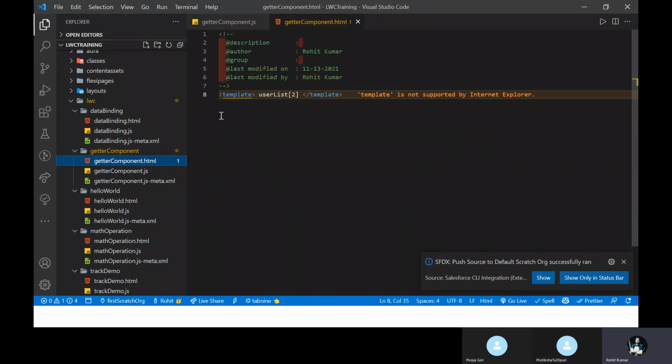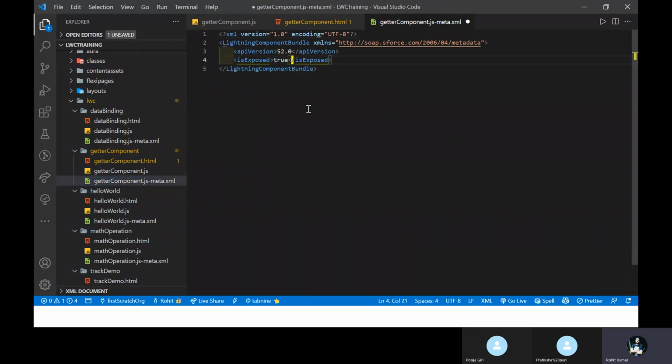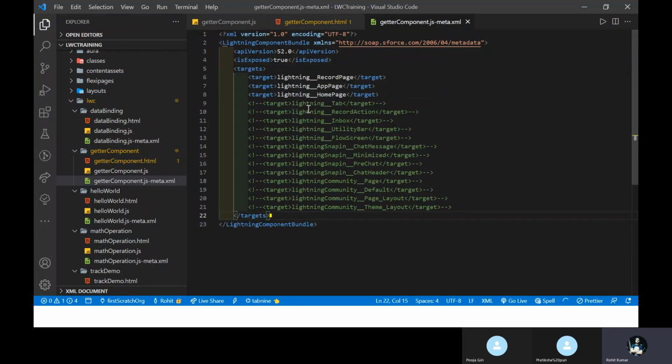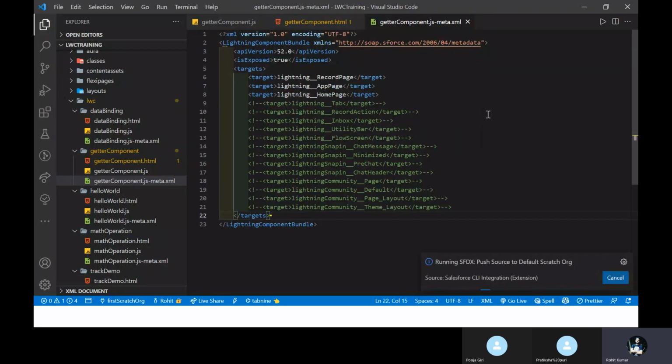Let me change this metadata first, set it as true here, and give your LWC target, just save it, and again deploy, push source to default scratch org. It's taking a few seconds. Yeah, so it's successfully deployed. Here you can see.